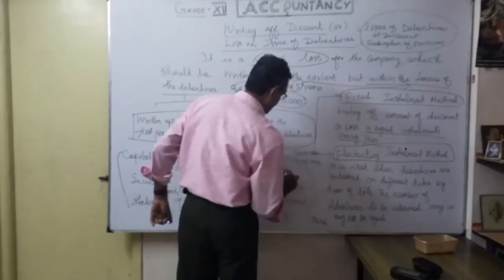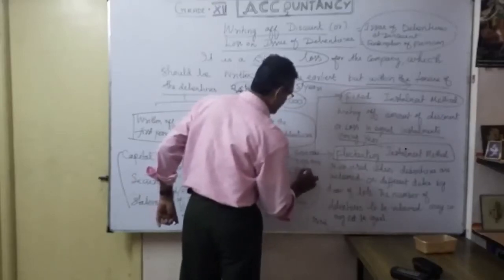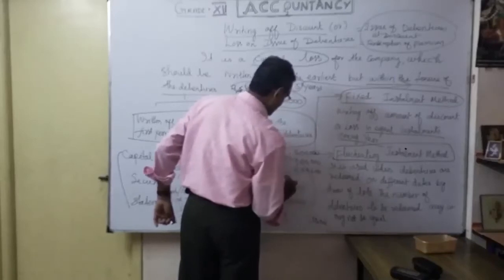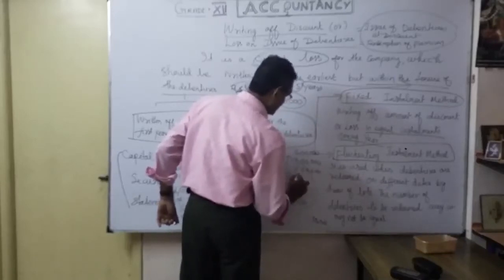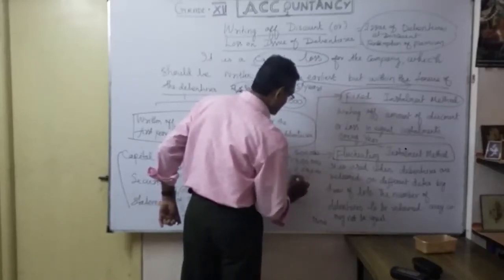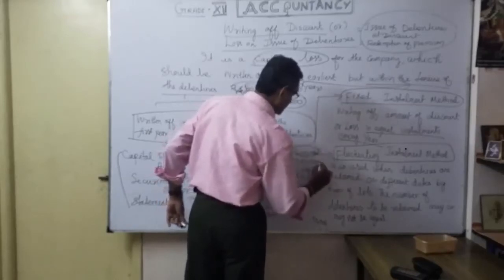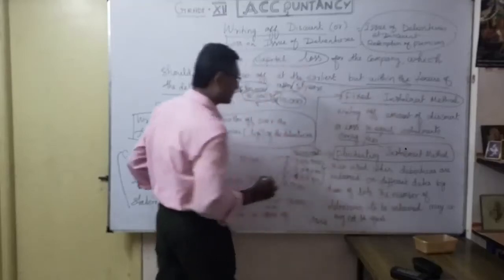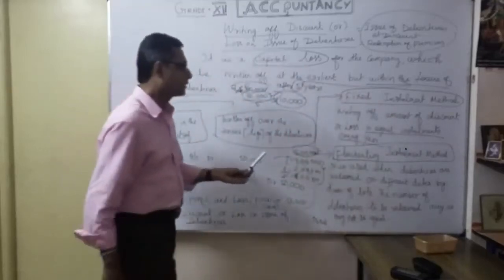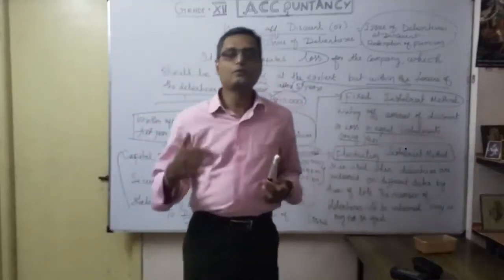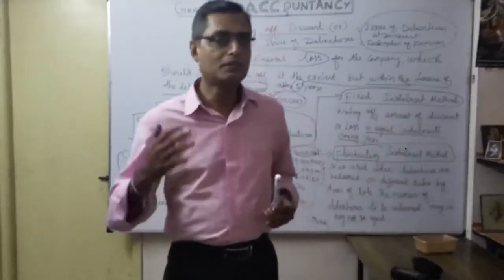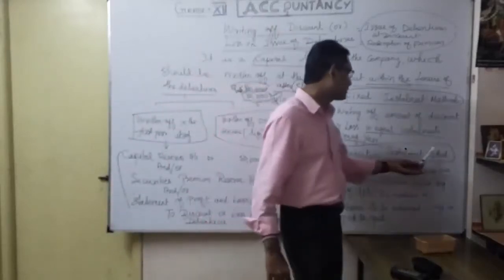The second year you redeem 2 lakhs. The third year, the balance 2 lakhs. So instead of 5 lakhs at once, you redeem different amounts on different days. Likewise, you can write off your loss on issue of debenture accordingly. That's the fluctuating installment method.